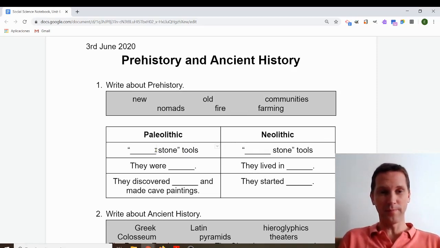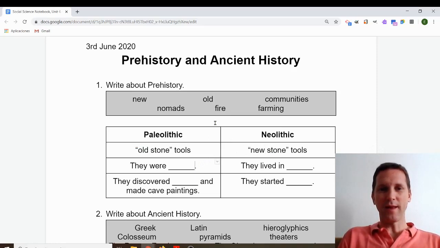Do you remember? That's right. Paleolithic means old stone. And Neolithic means new stone. You write it in your notebook. In the Paleolithic, they were nomads. Remember, that means that they moved from place to place to find food and water.